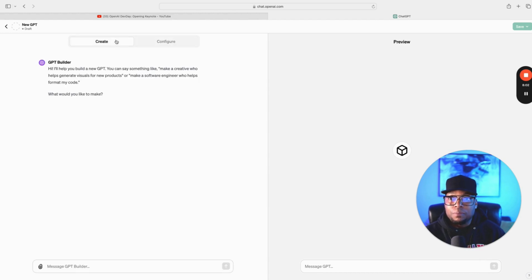All right, so I'm going to hit Create, and once you open it, it says GPT Builder. Hi, I'll help you build a new GPT. You can say something like make a creative who helps generate visuals for new products, or make a software engineer who helps format my code. What would you like to make? So the first thing I think small businesses need is a VA, a virtual executive assistant. All right, so I'm going to go ahead and type in, I would like to create